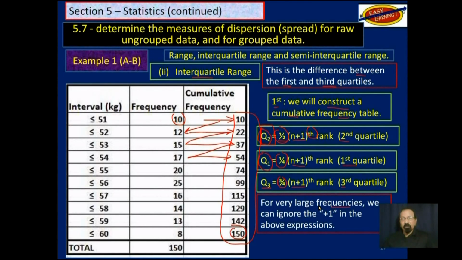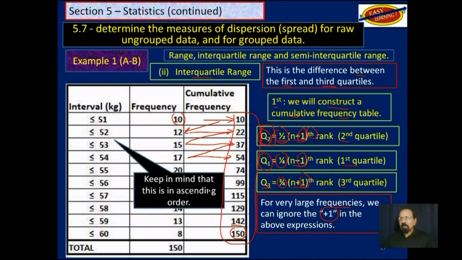So for very large frequencies, we can ignore the plus 1 in the above expression. It's plus 1 here, and there, and there. We can ignore those. Keep in mind that these numbers here are in ascending order. Normally, we would have the lowest number down here and the highest number up here, so it would be in descending order.